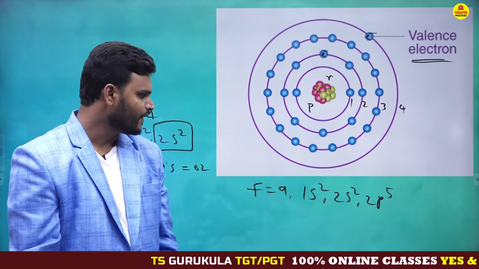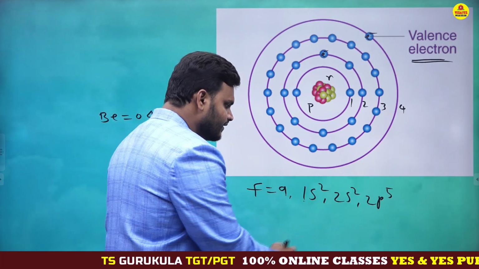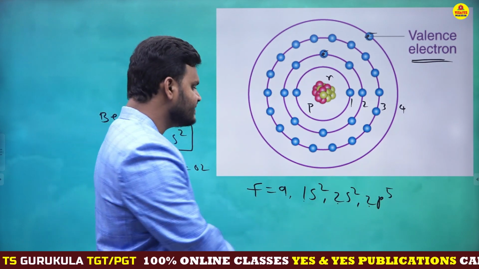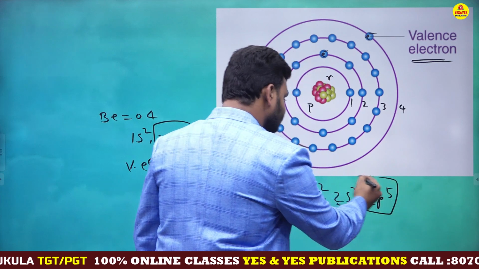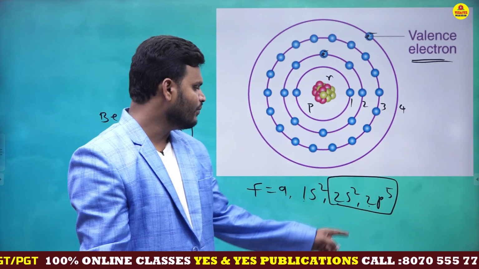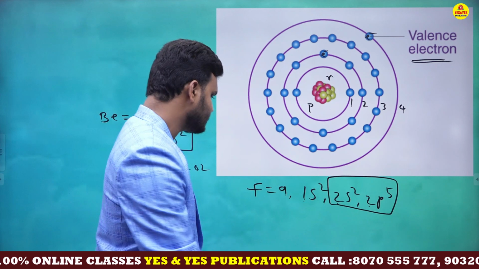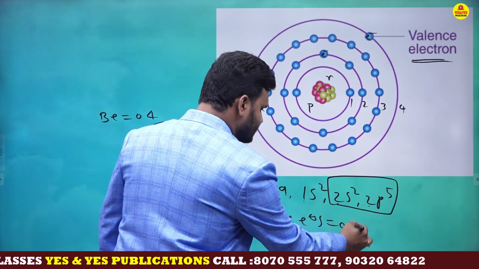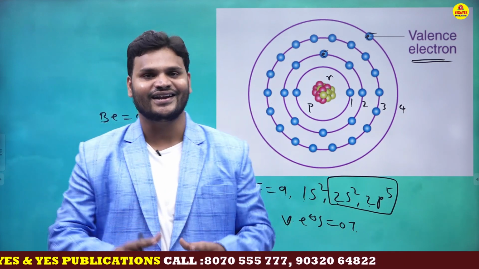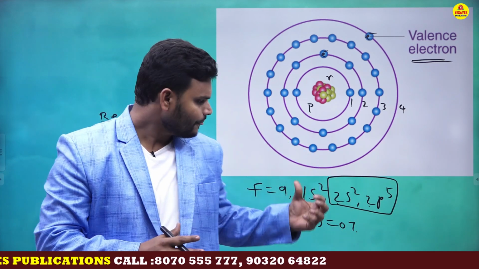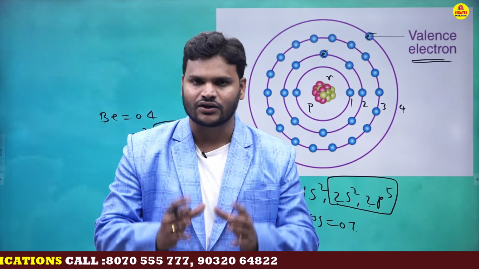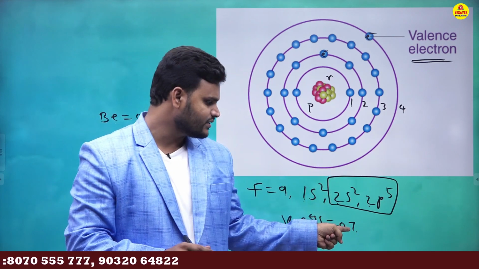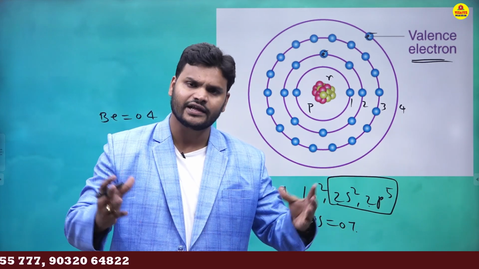Is it clear? So here, this is the first energy level. This is the second energy level. This is also second energy level. That's the reason you need to consider this part. So total how many valency electrons? 2 plus 5, 7. Total 7. So fluorine contains 9 electrons. Out of 9 electrons, how many active electrons? Active electrons, total 7. Is it clear, my dear students?